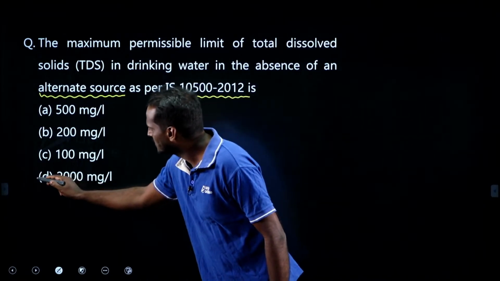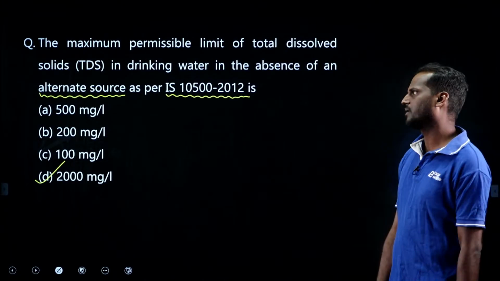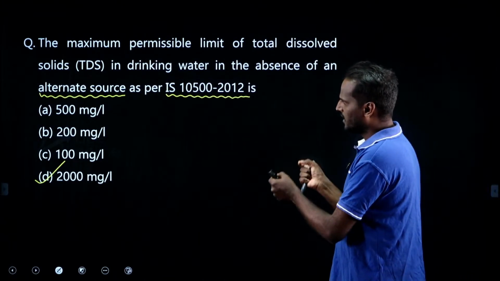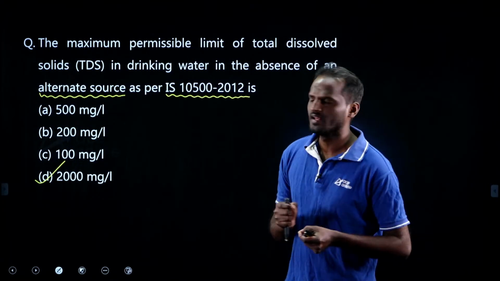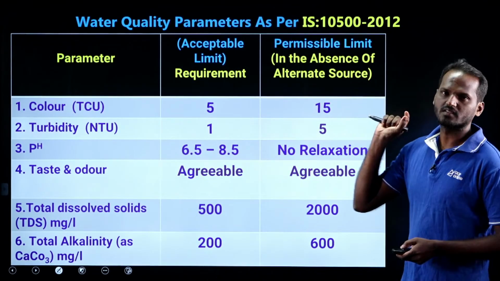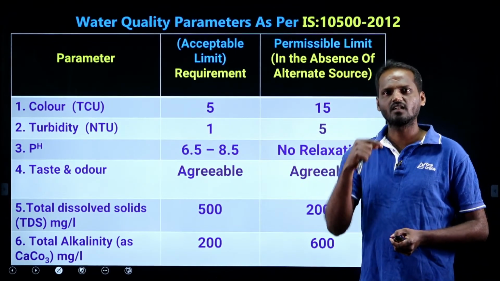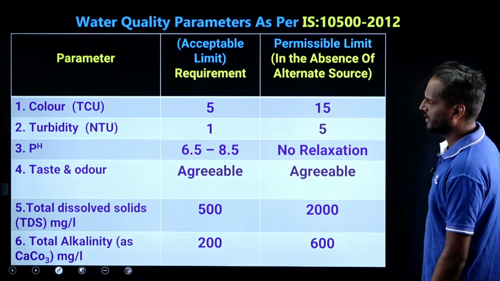Permissible limit is how much? D. 2000 milligram per liter, that is the permissible limit. These water quality parameters as per this particular Indian Standard Code are very important. Let me provide you all the important parameters at one place, so that you can recall them before the exam. Try to take a screenshot of this.